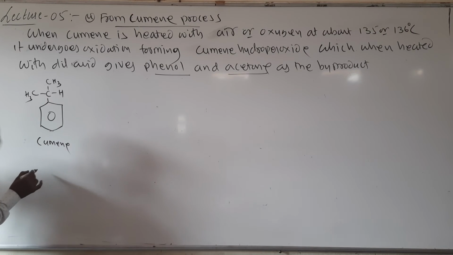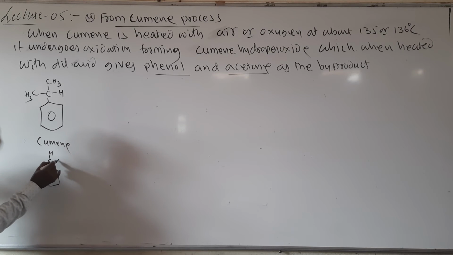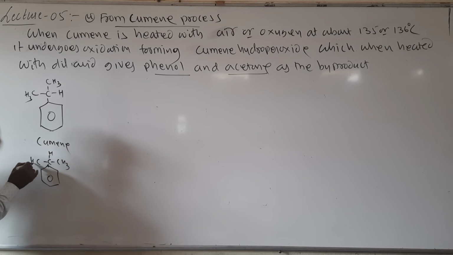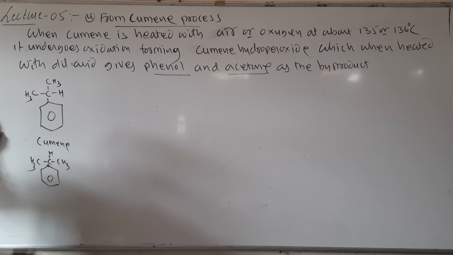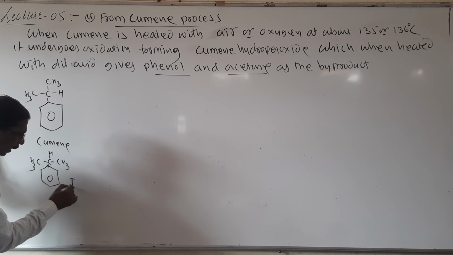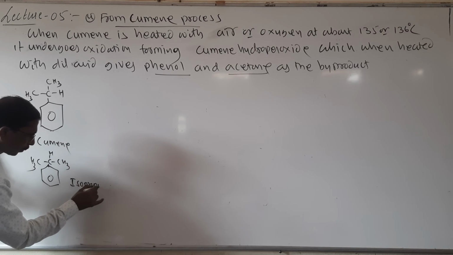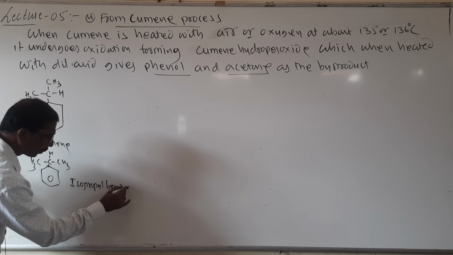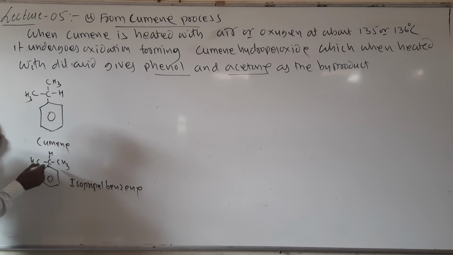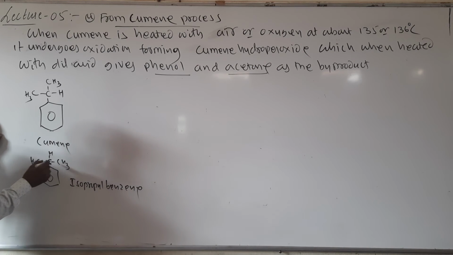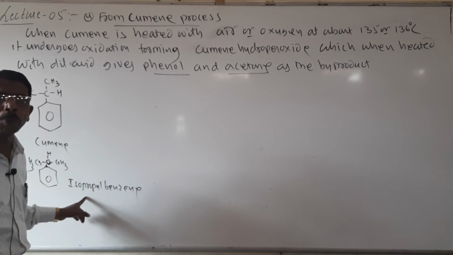It may also be written like this, look here student, CH, CH3, CH3. This cumin is also called isopropyl benzene. Here the second carbon atom is attached, or it is also called 1, 2, 3, so 2-phenyl propane. It is also called 2-phenyl propane.